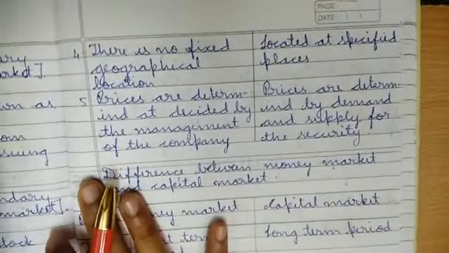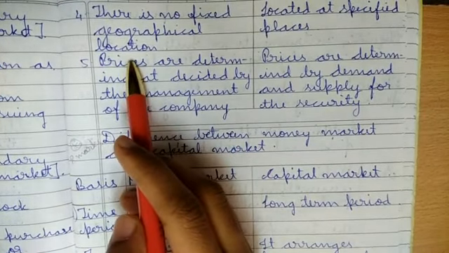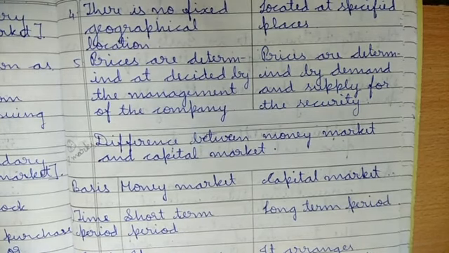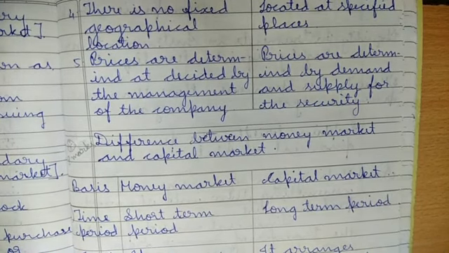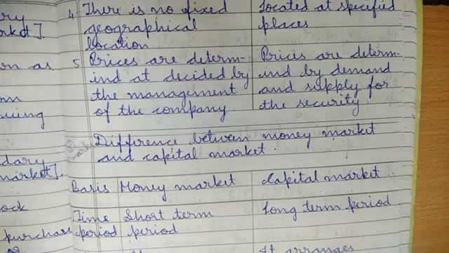Next, you have a point like there is no fixed geographical location. There is no fixed geographical location means for a primary market, you might have seen many of the big showrooms. There won't be many showrooms located in an area. There may be 1 or 2, or if the area is good at business marketing or there is a lot of population over there, at that time showrooms may be existing.